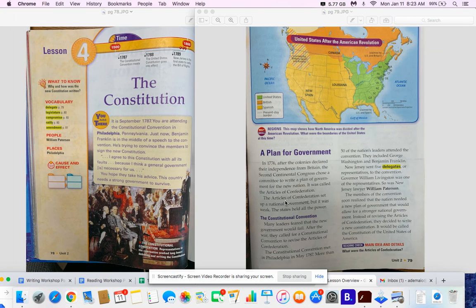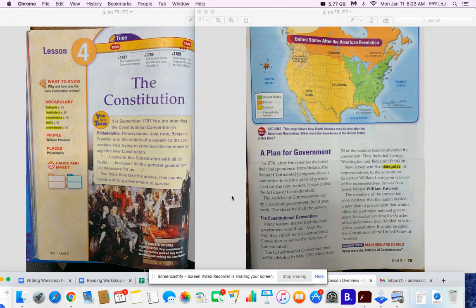So let's think about that for a second. The Articles of Confederation was a form of government that the states would have to follow. But this was clearly too weak. It was not really that great for our surroundings.